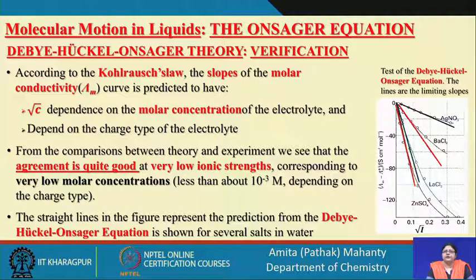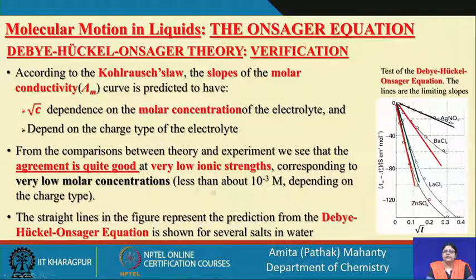For comparison between theory and experiment, we can see that the agreement is quite good, as in the previous slide also, at lower ionic strength, which corresponds to lower molar concentration, say 10 to the power -3 molar, and also depending on the type of charge.